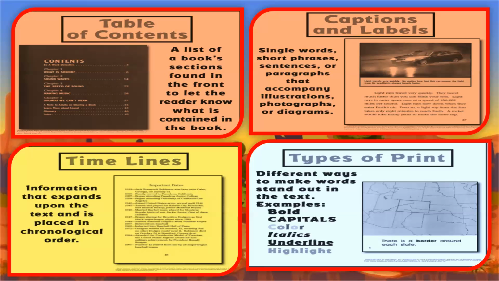Well, we have colors. We can find words in black, red, or blue in order to identify those words, because they are important. We have different types of letters, for example, italic, Times New Roman, and others. Underlined words or phrases are important information, or highlighted words. That will help us to know that this part is important.